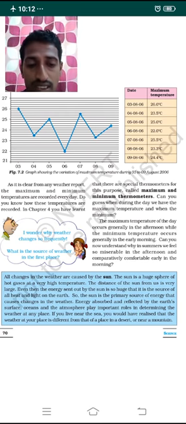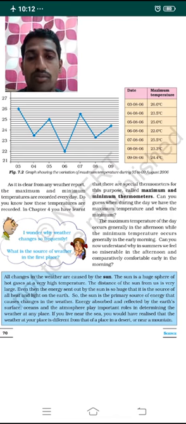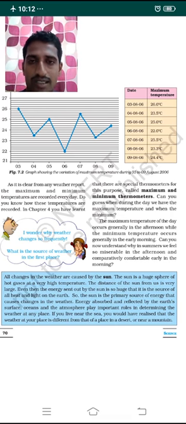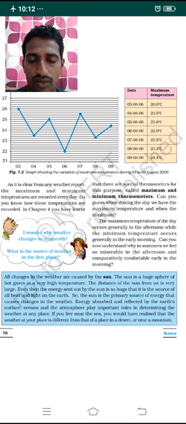The distance of the sun from us is very large. Even so, the energy sent out by the sun is so huge that it is the main source of heat for the whole earth, and also the source of light for the earth.